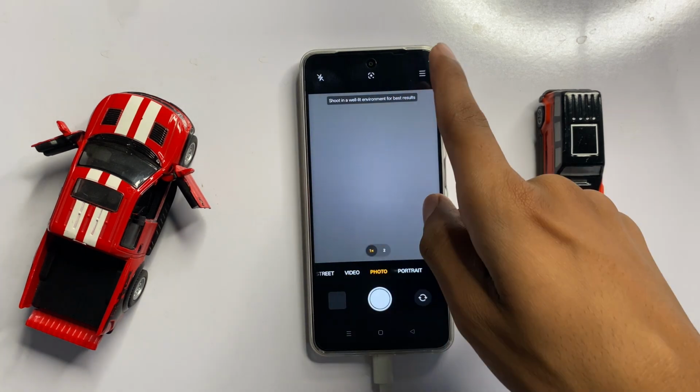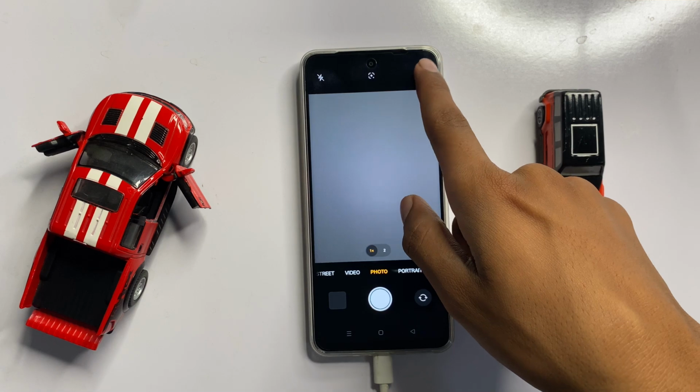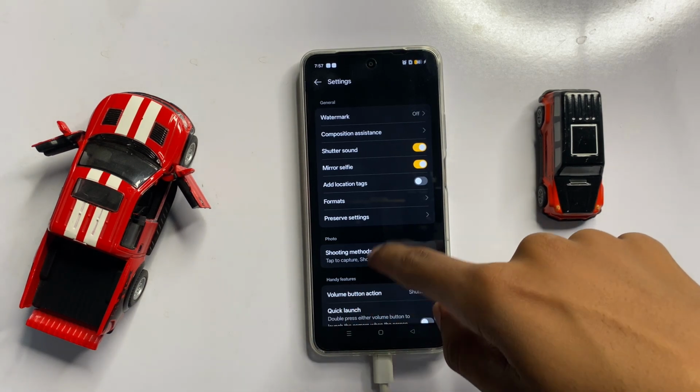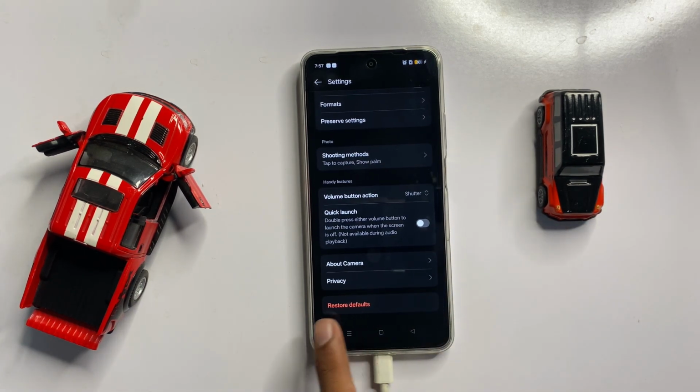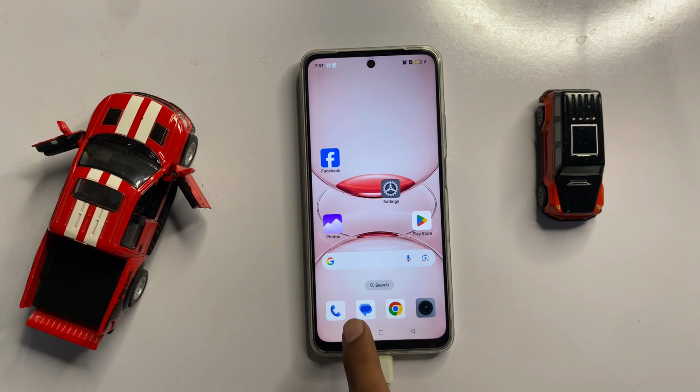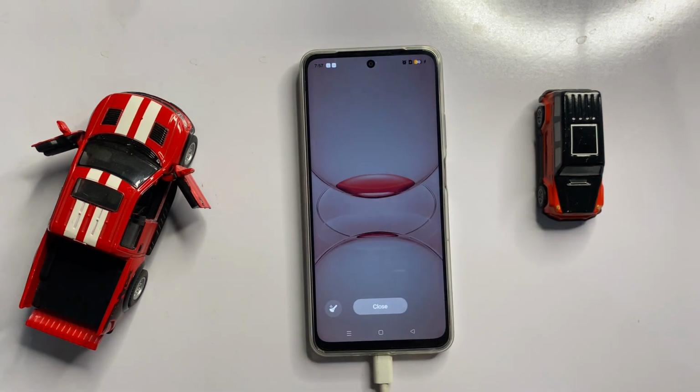In camera, on top right corner you can see these three lines. Now click on it. Now click on settings. In settings, scroll down and click on restore defaults and then click on restore. After doing these steps, your problem will be fixed.